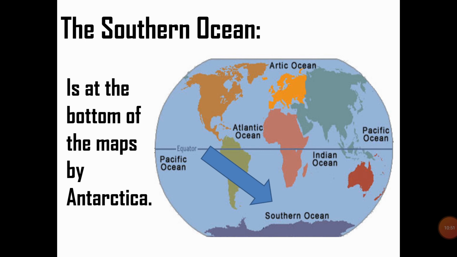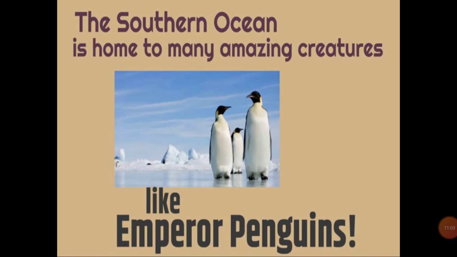That means it's nearby Antarctica, or it is present at the border of Antarctica. Southern Ocean is home to many amazing creatures like penguins. That means penguins are present in Southern Ocean.